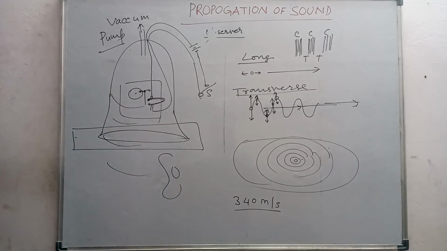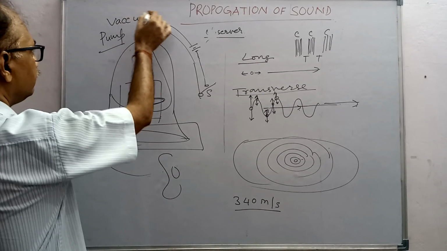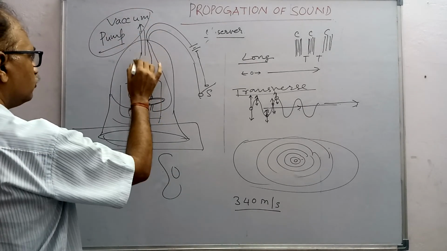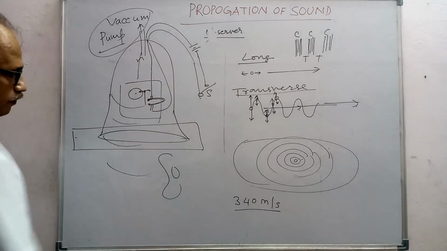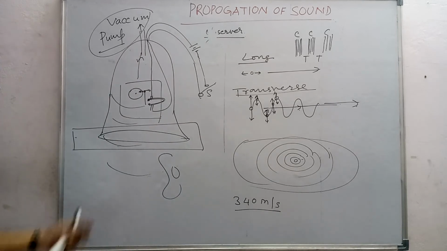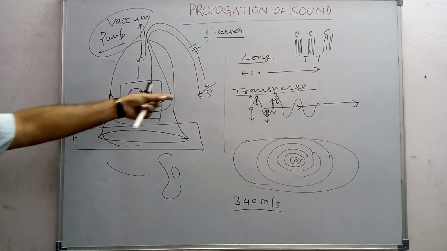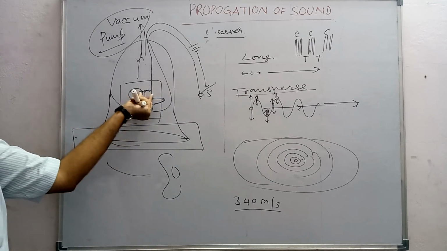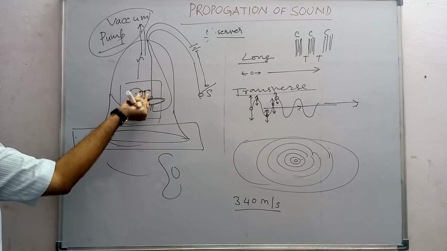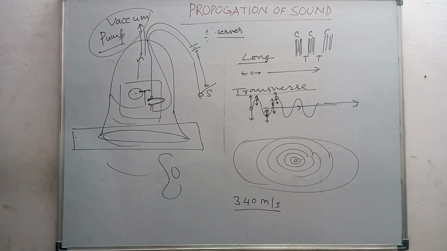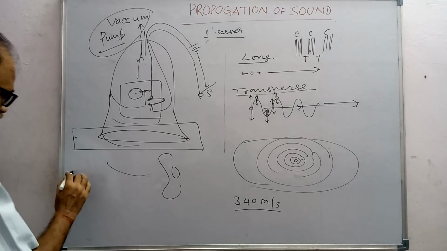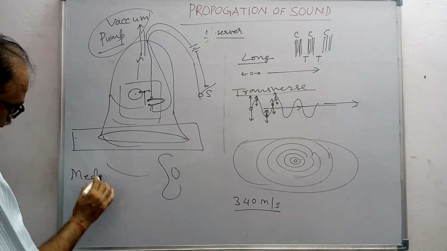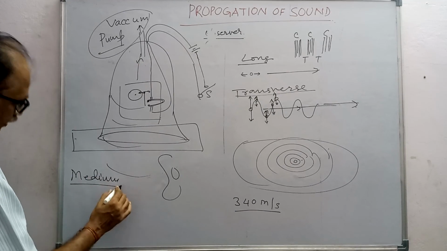Now the jar is connected to the vacuum pump, and the vacuum pump removes all the air present inside the bell jar. When all the air has been removed and you press the button again, you will not be able to hear the sound, though you will be able to see the hammer moving. This bell jar experiment clearly shows that sound requires a medium for propagation. What is the medium here? Air is the medium.